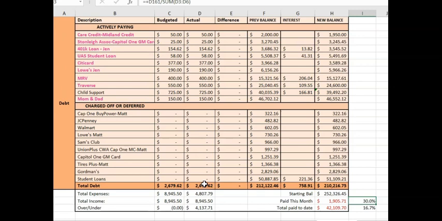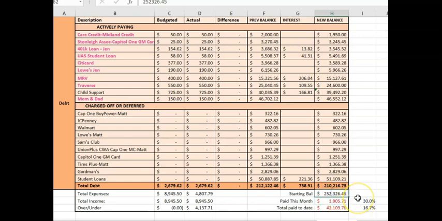Now, the other thing is that this $2,679 isn't actually the amount of debt we're killing off because we have interest and all that good fun stuff. So the amount of debt that we're expecting will actually be killed off in the month of August, never to return, will be $1,905 and change.